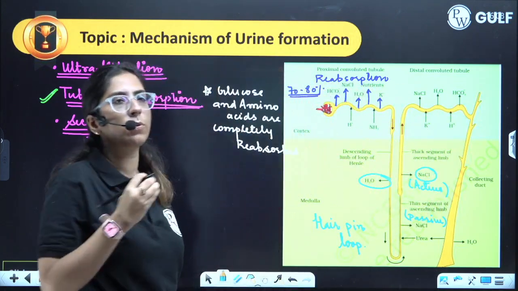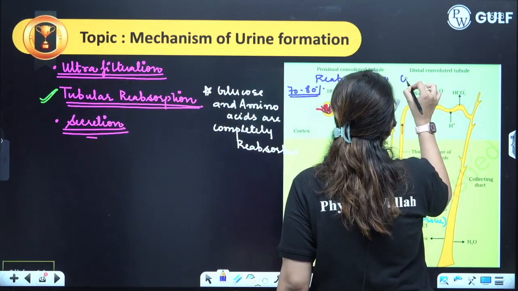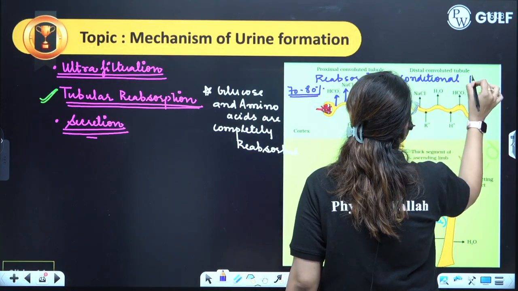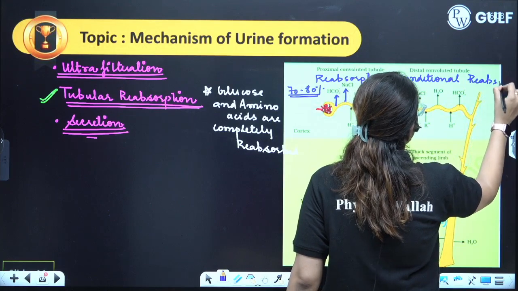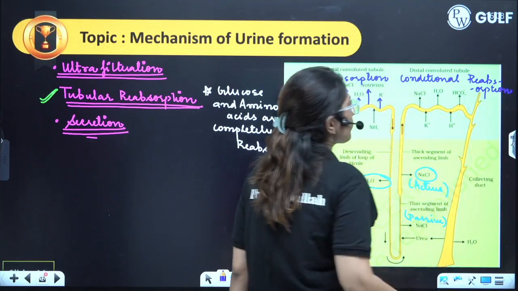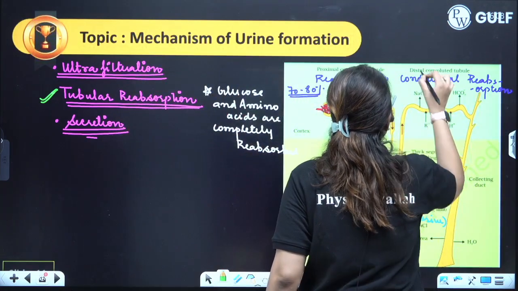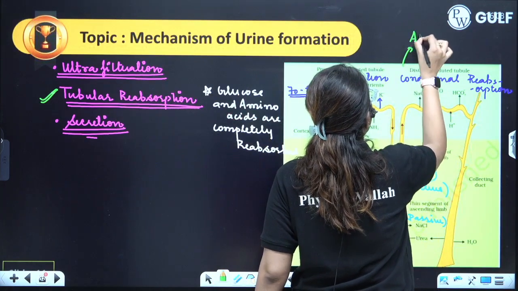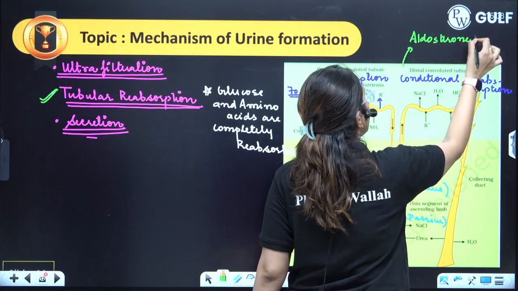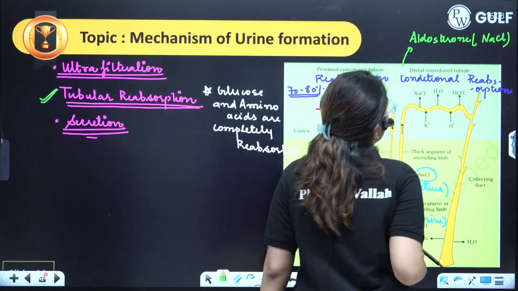Now next region, this is termed as a distal convoluted tubule. Distal convoluted tubule is that region where the conditional reabsorption occurs. So what do I mean by conditional reabsorption? Conditional reabsorption means whenever there will be role of aldosterone hormone. Here the reabsorption of the sodium ion, the NaCl, will occur.